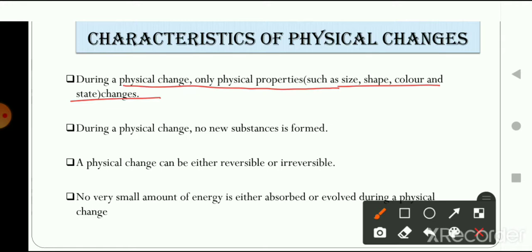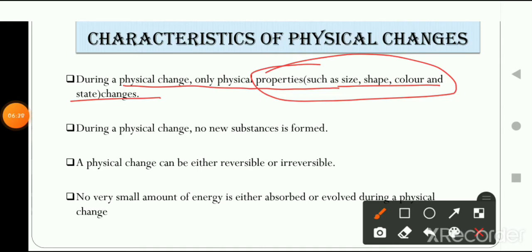So physical change includes physical properties. And what are the physical properties of a substance? It is the shape, size, color, and the state of the substance. When there is only a change in the shape, size, color, and state of a substance, it means it is going through a physical change.